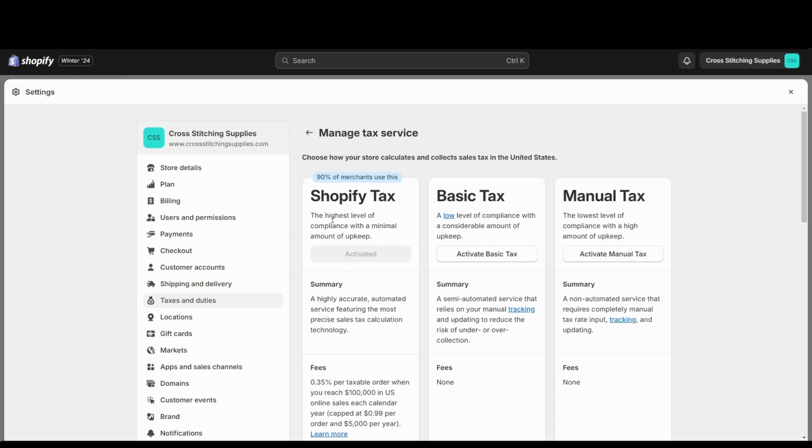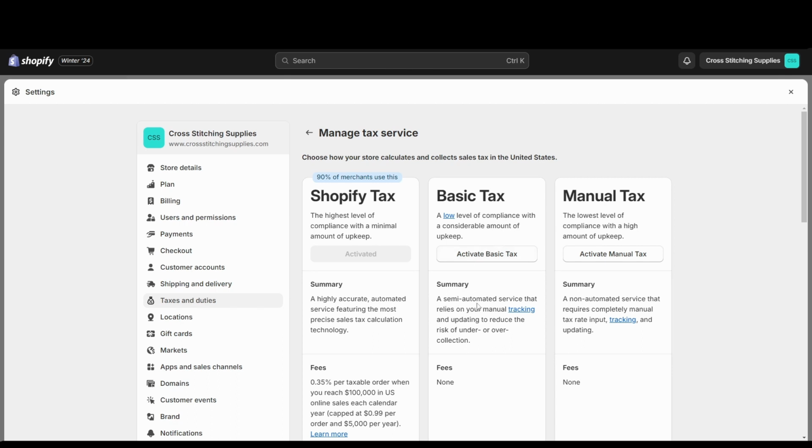So the Shopify Tax is the highest level of compliance with a minimum amount of upkeep. A highly accurate automated service featuring the most precise sales tax calculation technology. So this is the one that's going to really break down the sales in the cities and counties. But if you don't want that, you could choose something like the basic one, which is low level of compliance with a considerable amount of upkeep. So you would have to do a lot more on your end.